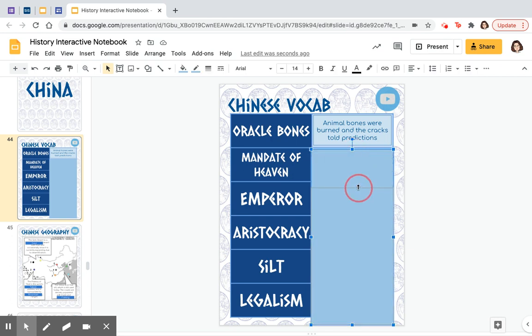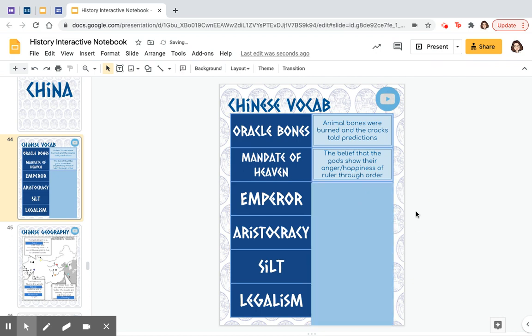Now, the mandate of heaven. The mandate of heaven is the belief that the gods show their anger or happiness with the rulers through order. This is mostly through natural disasters and the environment. For example, if a monsoon starts, more than likely the people would say the gods are upset with the ruler, and either the ruler needs to figure it out or he or she should be overthrown. You'll notice that it does say gods, so they are polytheistic.